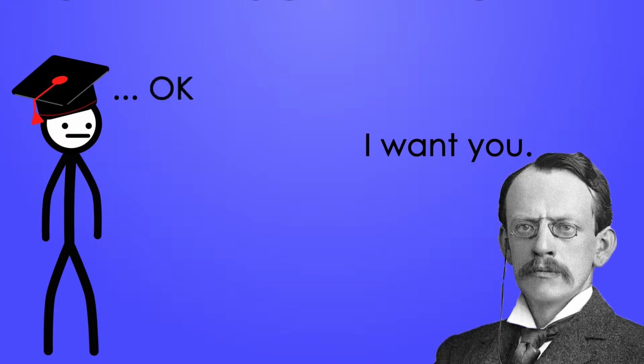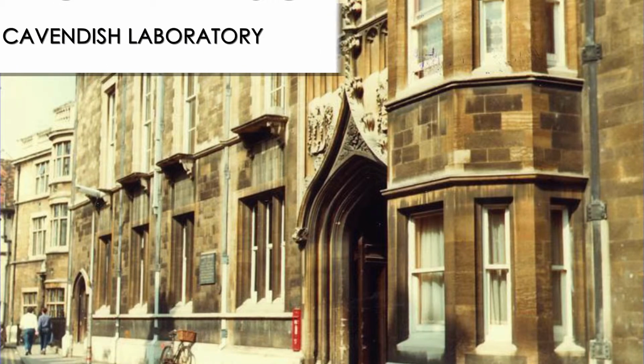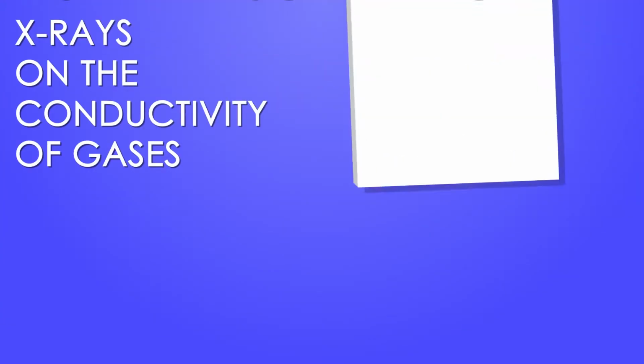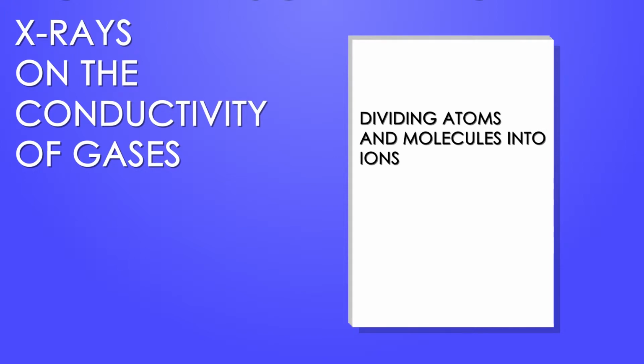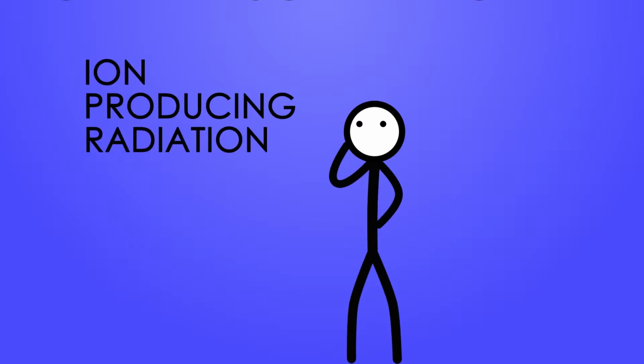Later, he was invited by J.J. Thomson to work together on the study of X-rays, which was found months before Rutherford's arrival at the Cavendish laboratory. The two scientists studied the effects of X-rays on the conductivity of gases, which resulted in a paper about dividing atoms and molecules into ions. While J.J. Thomson went on to find electrons, Rutherford continued his study of ion-producing radiation.